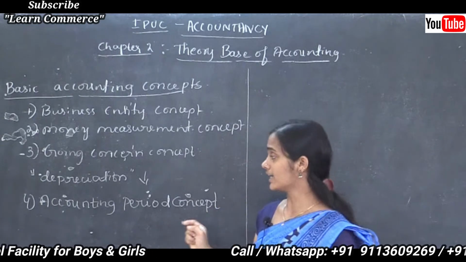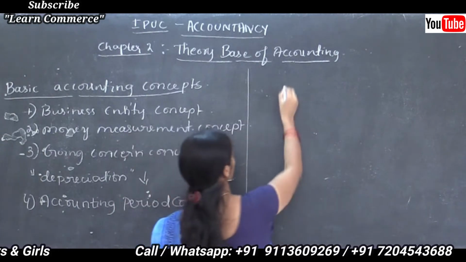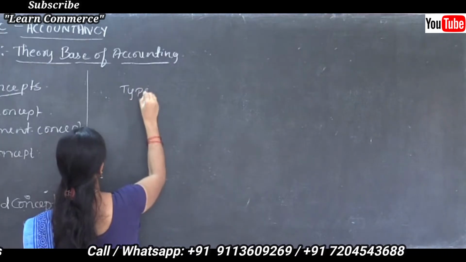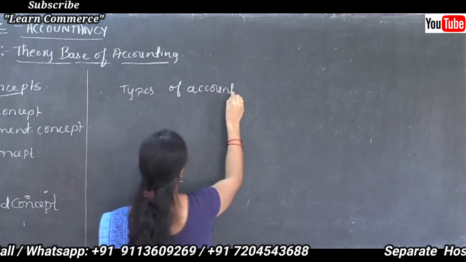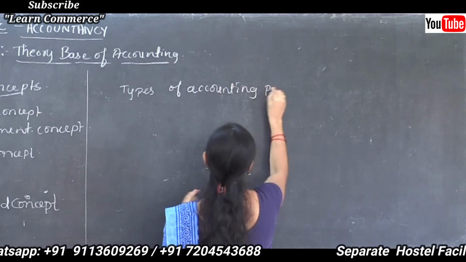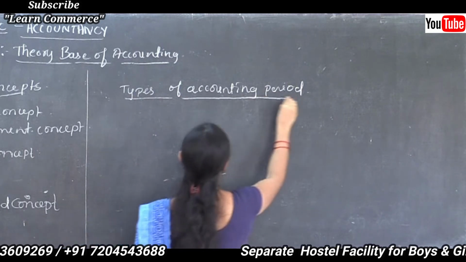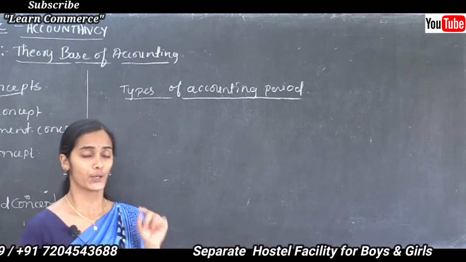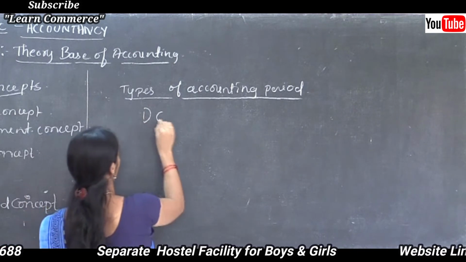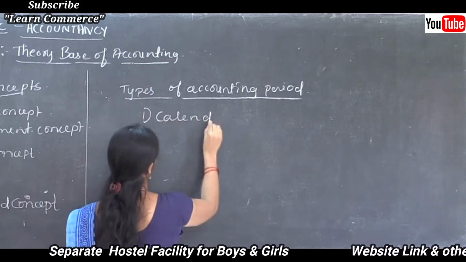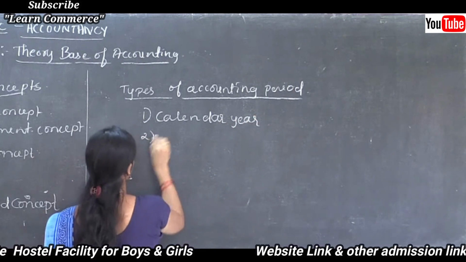So here we should know the types of accounting period. There are two types of accounting period. One is the calendar year and the other is the fiscal year.